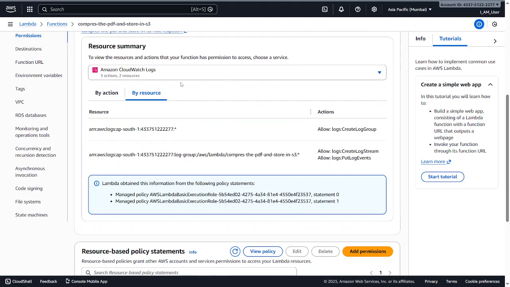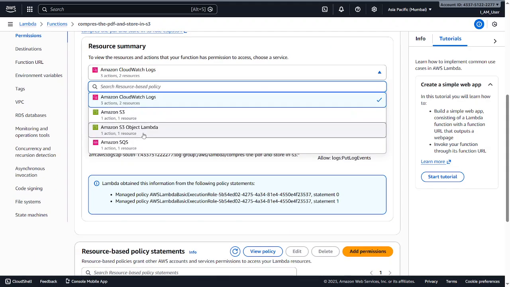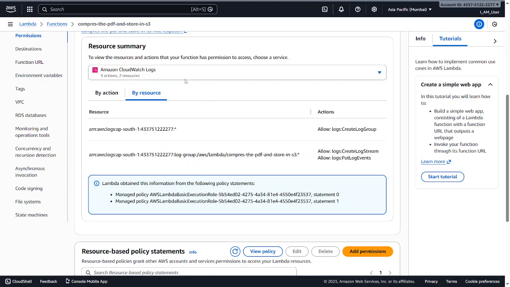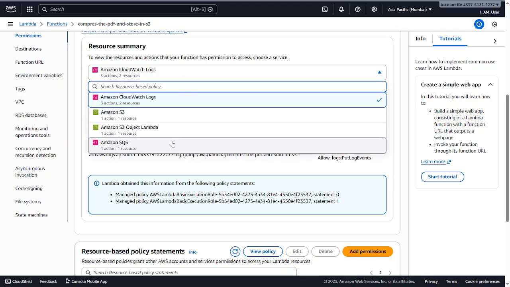you're going to add the permissions for the S3 and for the SQS. The Lambda basics, like CloudWatch, are default, which is going to be added by Lambda functions, but S3 and SQS should be given by ourselves, so that it can trigger the SQS messages from it, read the messages, and then it's going to delete the temporary PDF file from the S3, and it's going to upload our compressed PDF to our main S3.